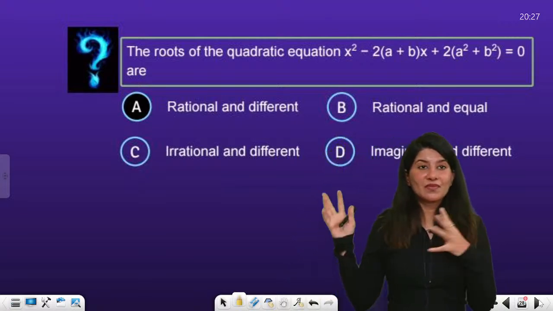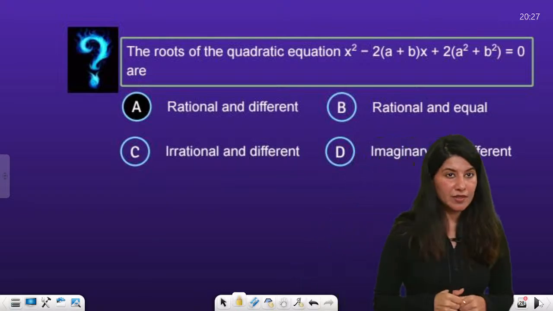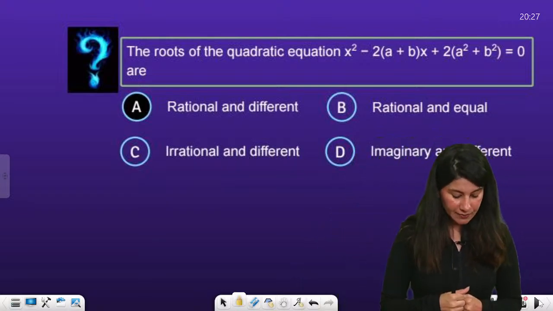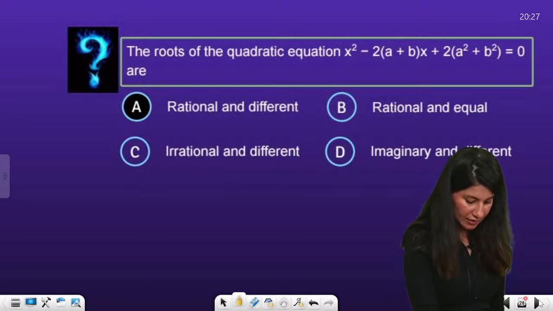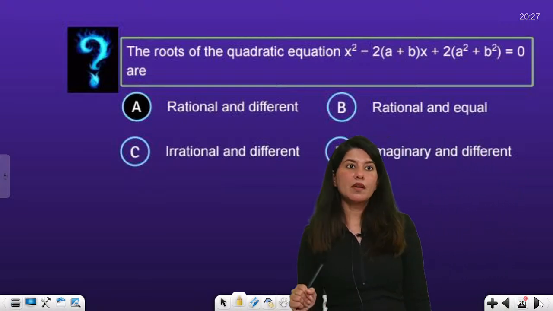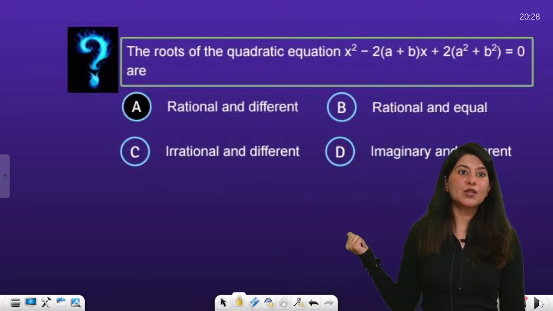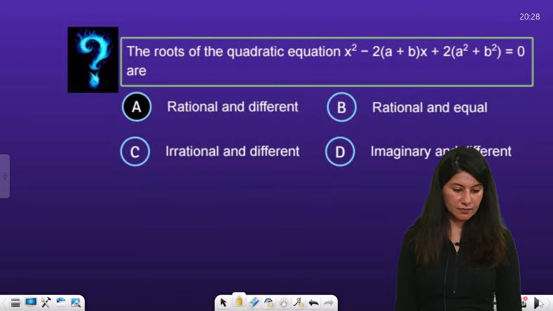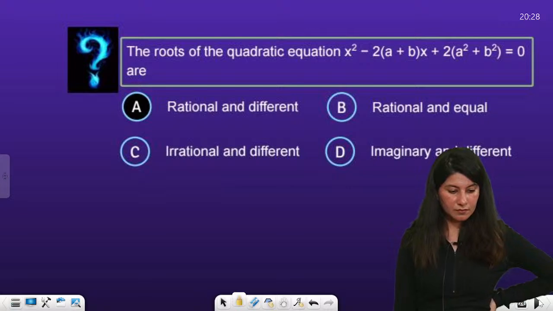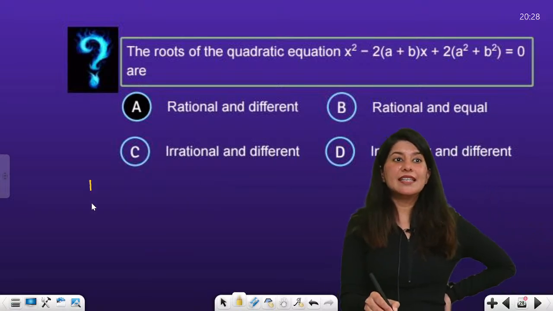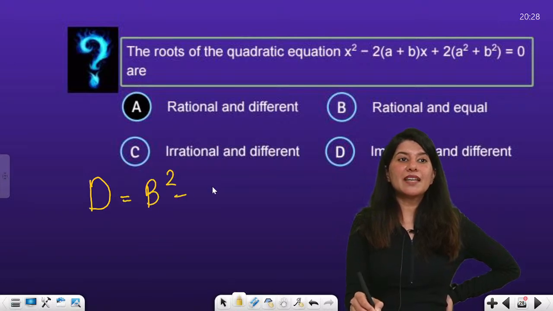Alright. Now, we have a question, and I want you all to attempt this question. The question is asking us about the roots of the quadratic equation, whether they are real, rational, different, imaginary, whatever. So the discriminant will tell us, which is b square minus 4ac.